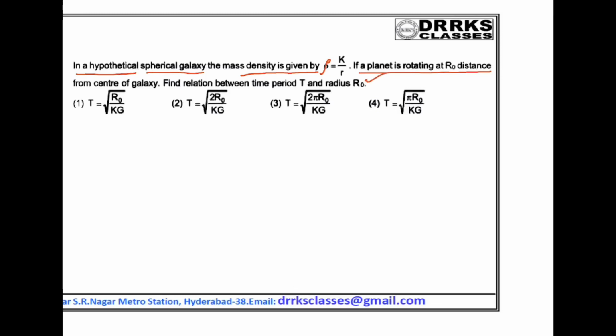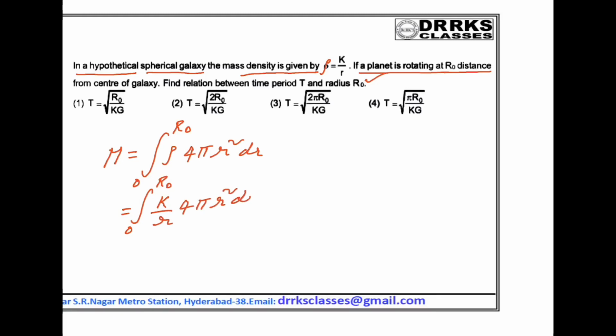Okay, and we know that the total mass M is equal to the integral from 0 to r0 of rho 4 pi r square dr. So we know 0 to r0, and rho is given as k by r, 4 pi r square dr. So if I integrate and calculate the total mass, M is equal to 2 pi k r0 square. So I got the mass.